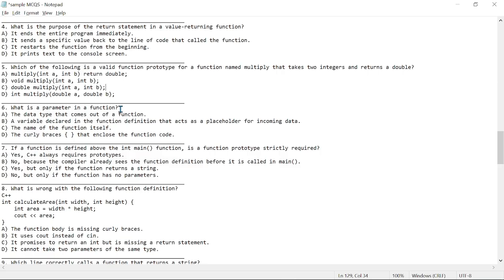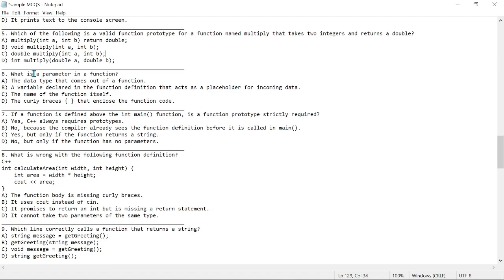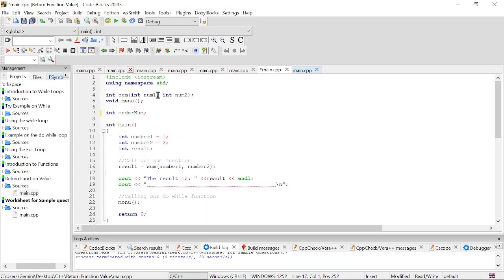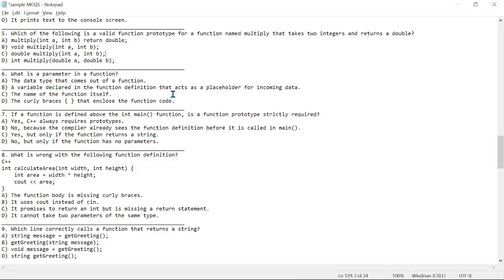So let's come to 6, and it says, what is a parameter in a function? Parameters are basically what we pass inside the brackets here, right? These things are our parameters. So this right here is going to be b, a variable declared in a function definition that acts as a placeholder for incoming data. Then we have 7.